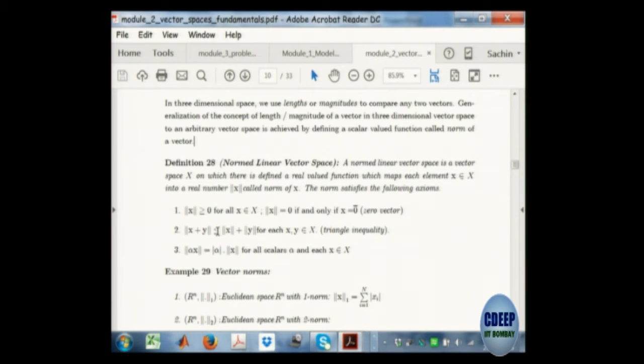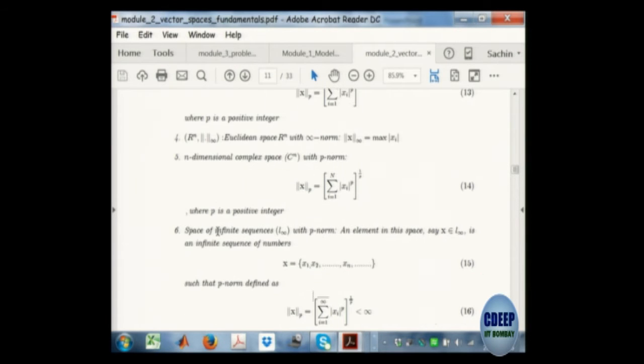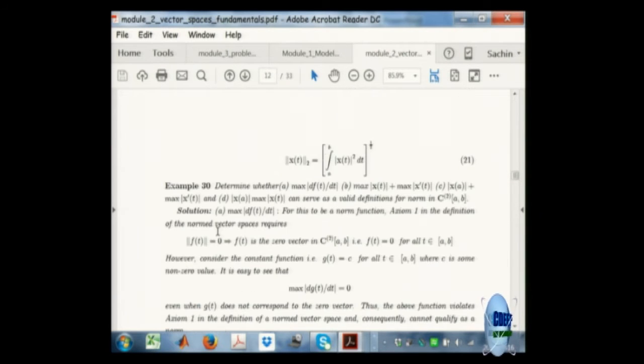Any function that satisfies these fundamental properties is a length function, or norm function. In technical terms it is called a norm, but just to simplify, I say length or magnitude, because students can relate to that very easily. Then it's important to show that this integral is also the same thing as x1 square plus x2 square plus x3 square. This integral is another way of doing the same thing.